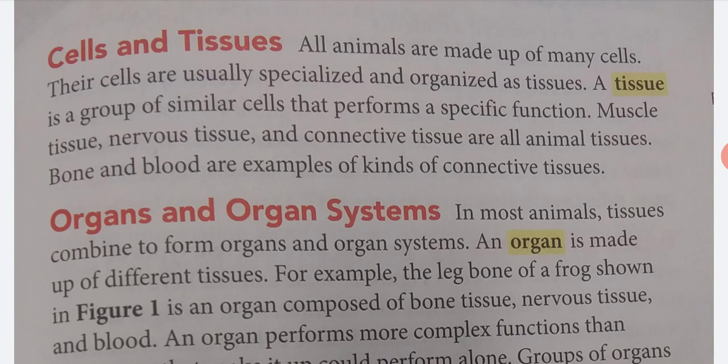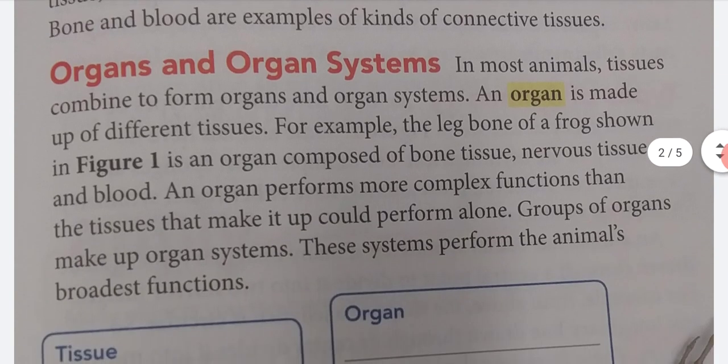Cells and tissues. All animals are made up of many cells. Their cells are usually specialized and organized as tissues. A tissue is a group of similar cells that performs a specific function. Muscle tissue, nervous tissue, and connective tissue are all animal tissues. Bone and blood are examples of kinds of connective tissues.